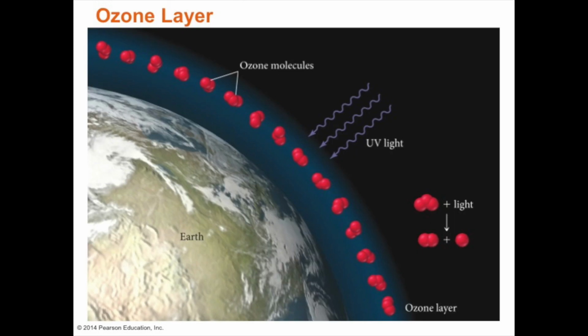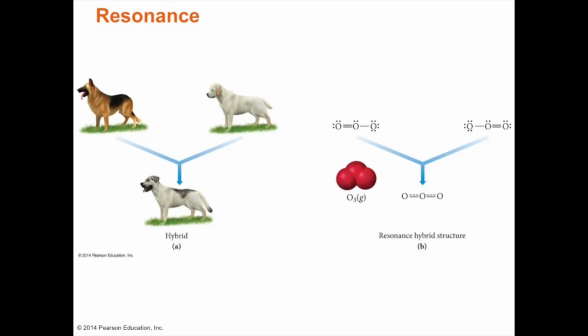And of course ozone, right? O3. So our ozone layer, and we will try to make an analogy of a hybrid dog, so that we can best picture how the resonance structure of ozone could either be this one on the left with the lone pairs on this oxygen, or you could have the lone pair electrons on this other oxygen on the other side, and the double bond would be where you just have 2, 4, because as you look, right, it satisfies the Lewis theory, 2, 4, 6, 8.